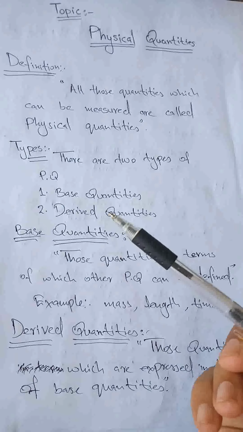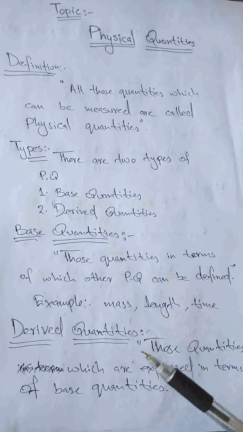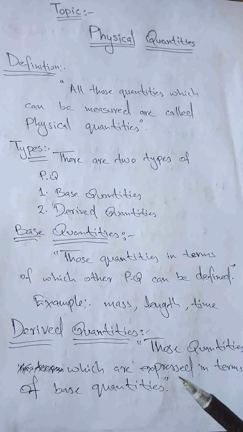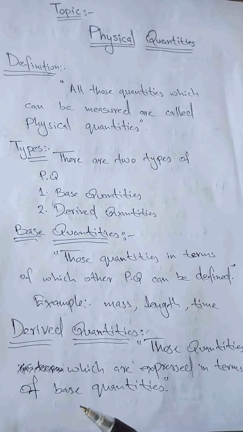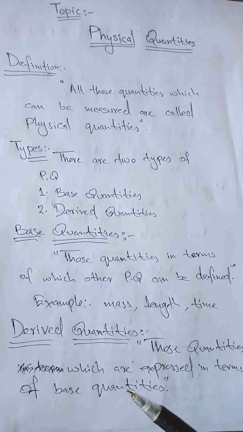Similarly, the second category of the physical quantities is known as derived quantities. Derived quantities can be defined as those quantities which are expressed in terms of base quantities. How can they be expressed in terms of base quantities?